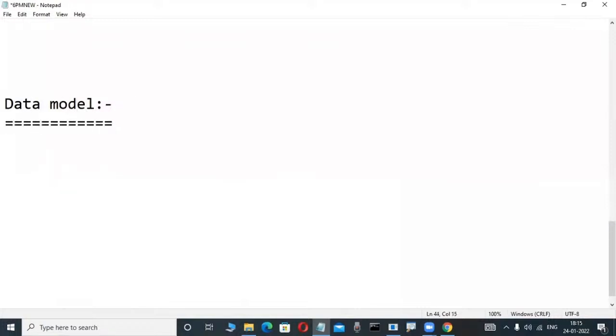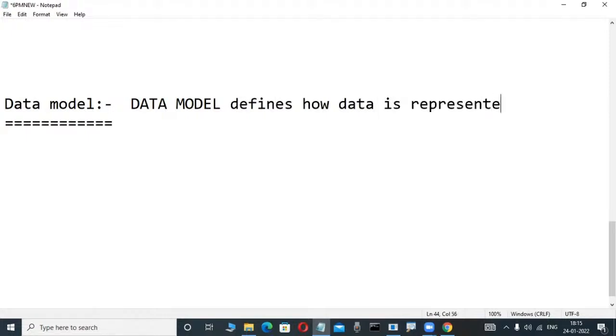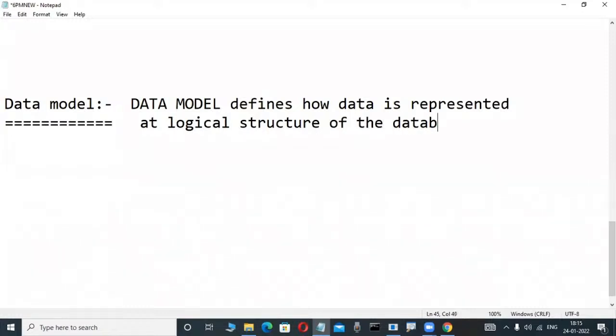Data model defines how data is represented at the logical structure of the database. Observe here, how easy the definition is. Data model represents how data is represented at the logical structure of the database. And now check it out, what is the logical structure?